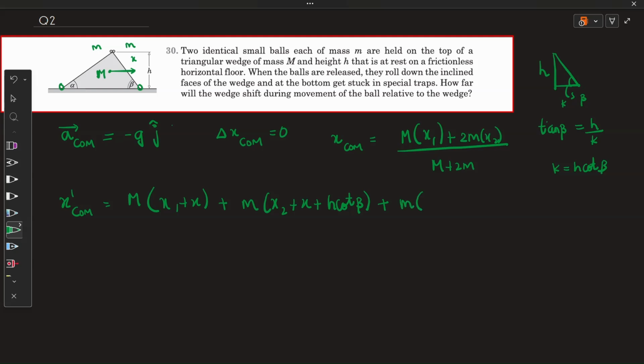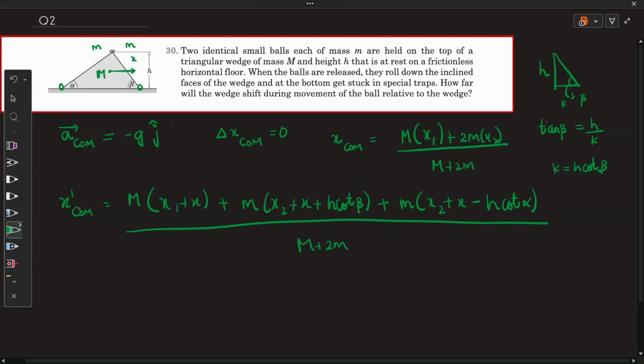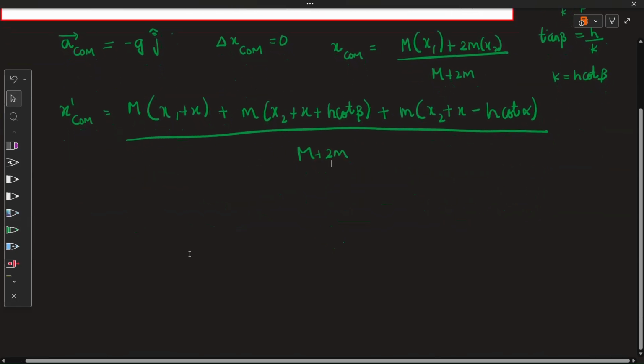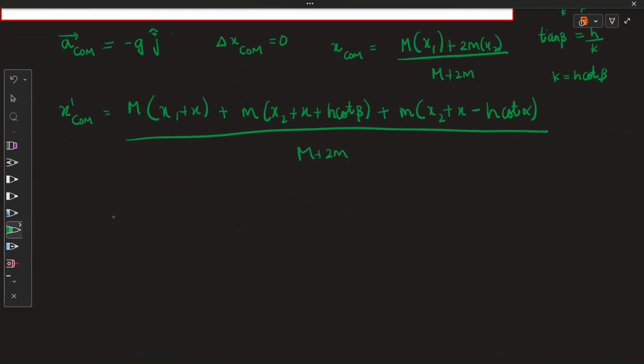And if you see for the second mass over here, what happens is x2 plus x occurs, but it goes backward, right? So minus of h cot alpha, whole divided by m plus 2m. Now the initial and final coordinates of the center of mass are same, right?